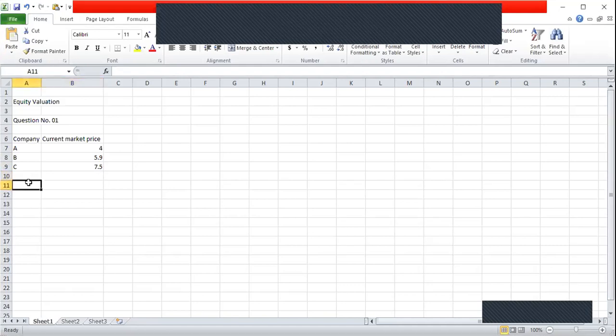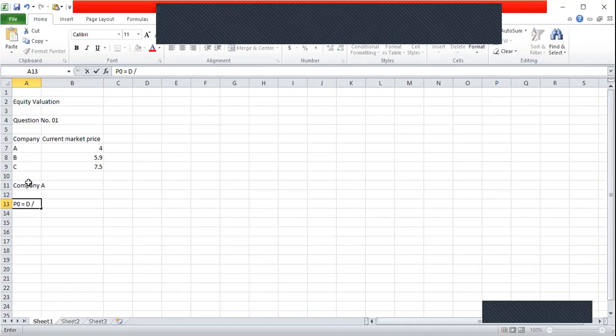Then I will go to the valuation of company A. For company A, we know the dividend amount is constant. So we know the formula to calculate the intrinsic value of the shares if the dividend amount is constant. I will write the formula here. P0 equals dividend amount. It's a perpetuity cash flow.